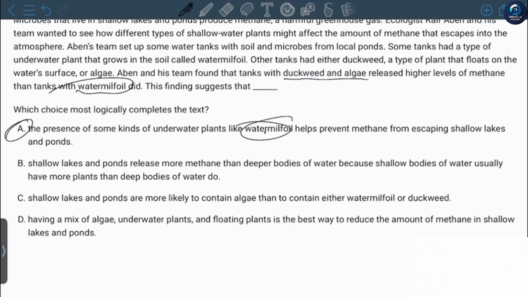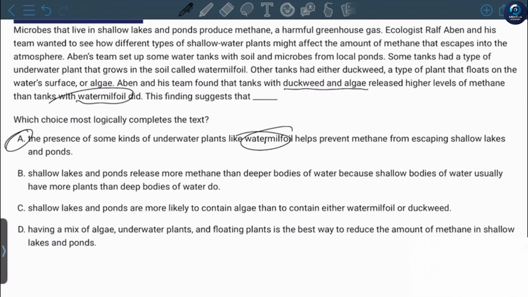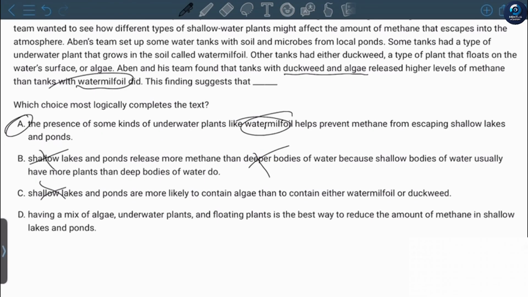Shallow lakes and ponds release more methane than deeper bodies of water. Actually, we don't really know how deep the pond is, so we cannot make any kind of conclusions about this. That's why we need to eliminate this choice. Shallow lakes and ponds are more likely to contain either water foil or duckweed. Again, we don't know how deep the lake or pond is. That's why C is wrong.